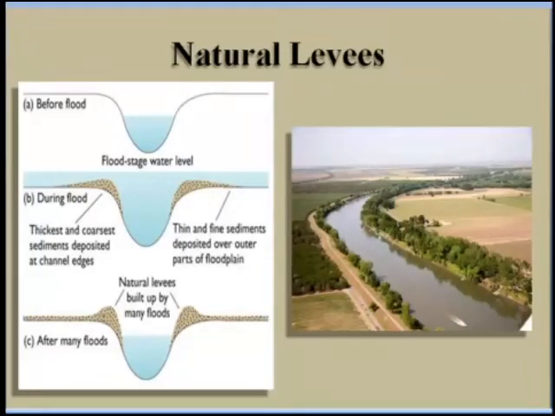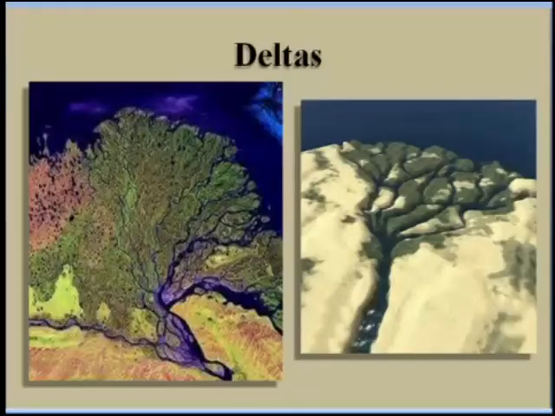So next point is the delta. What is meant by the delta? Deltas are alluvial deposits, okay. It is of roughly triangular shape that is deposited by the major rivers at their mouths, okay.